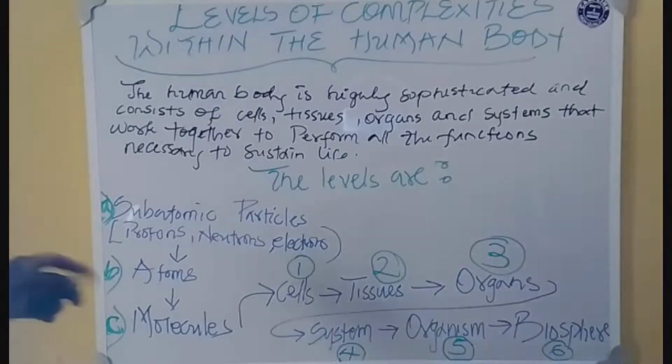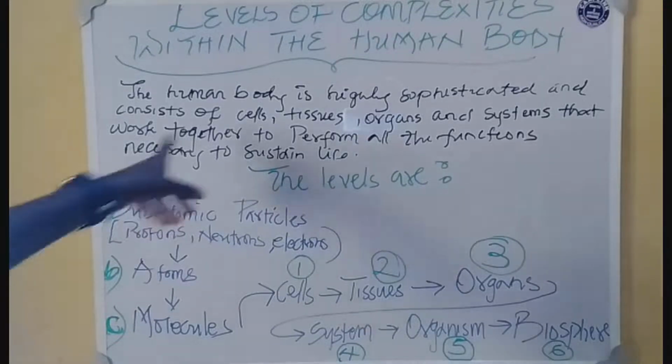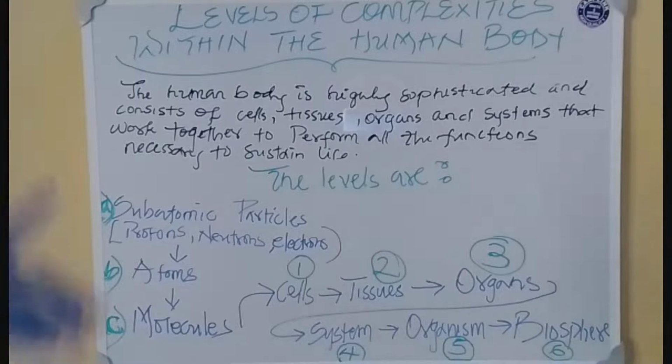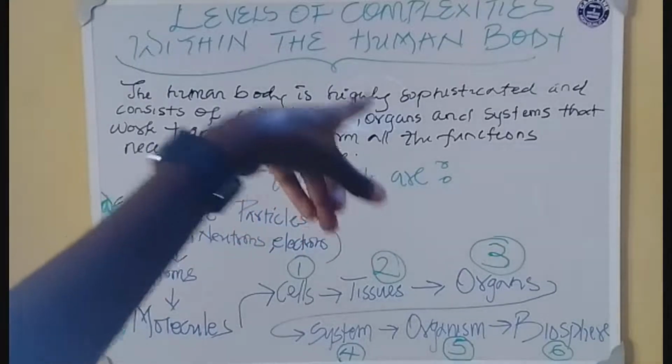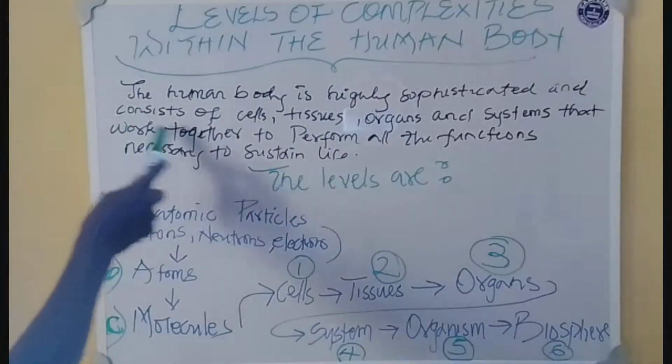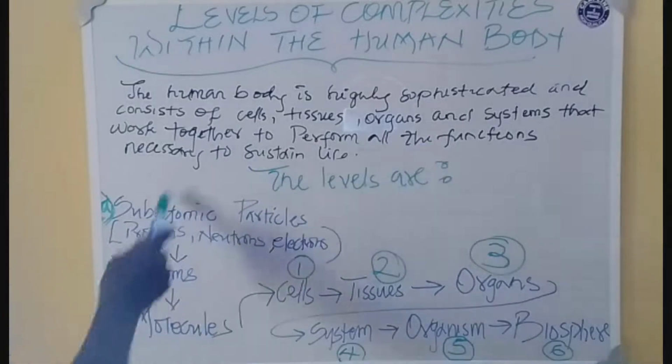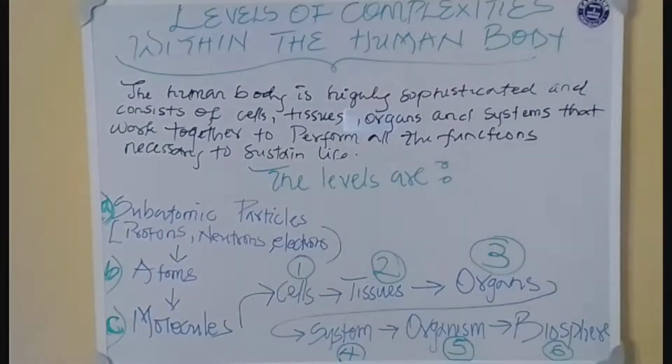If you look at the board, you see that the human body is highly sophisticated and consists of cells, tissues, organs, and systems that work together to perform all the functions necessary to sustain life. What are these functions?